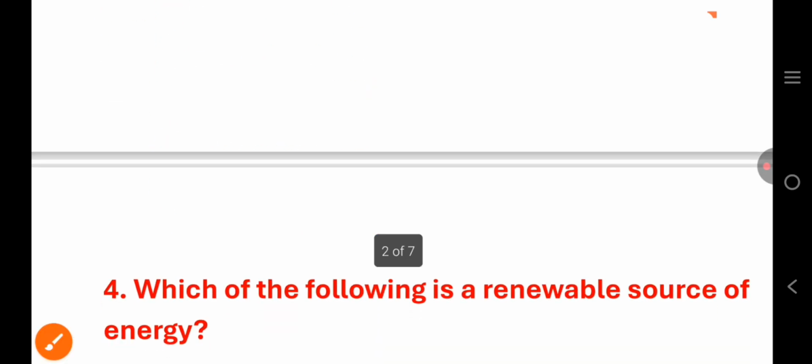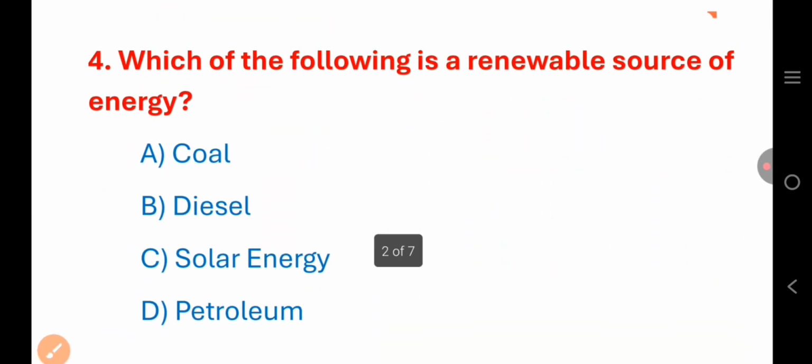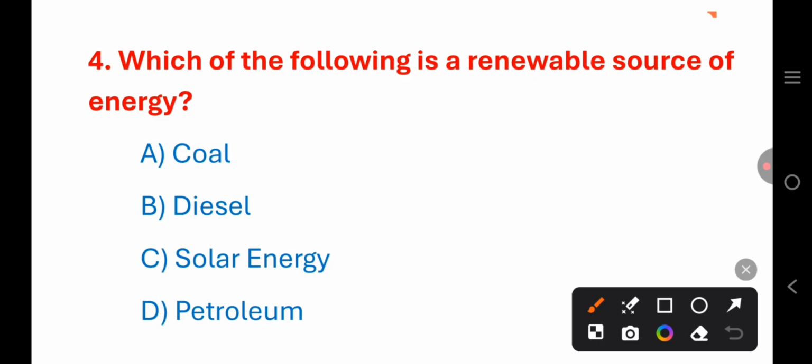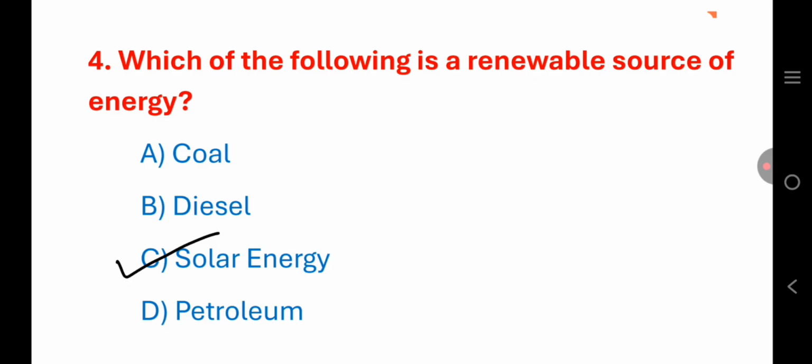Next, which of the following is a renewable source of energy? Coal, diesel, solar energy, or petroleum? Renewable source of energy is your solar energy. And coal, diesel, and petroleum all are non-renewable sources of energy.